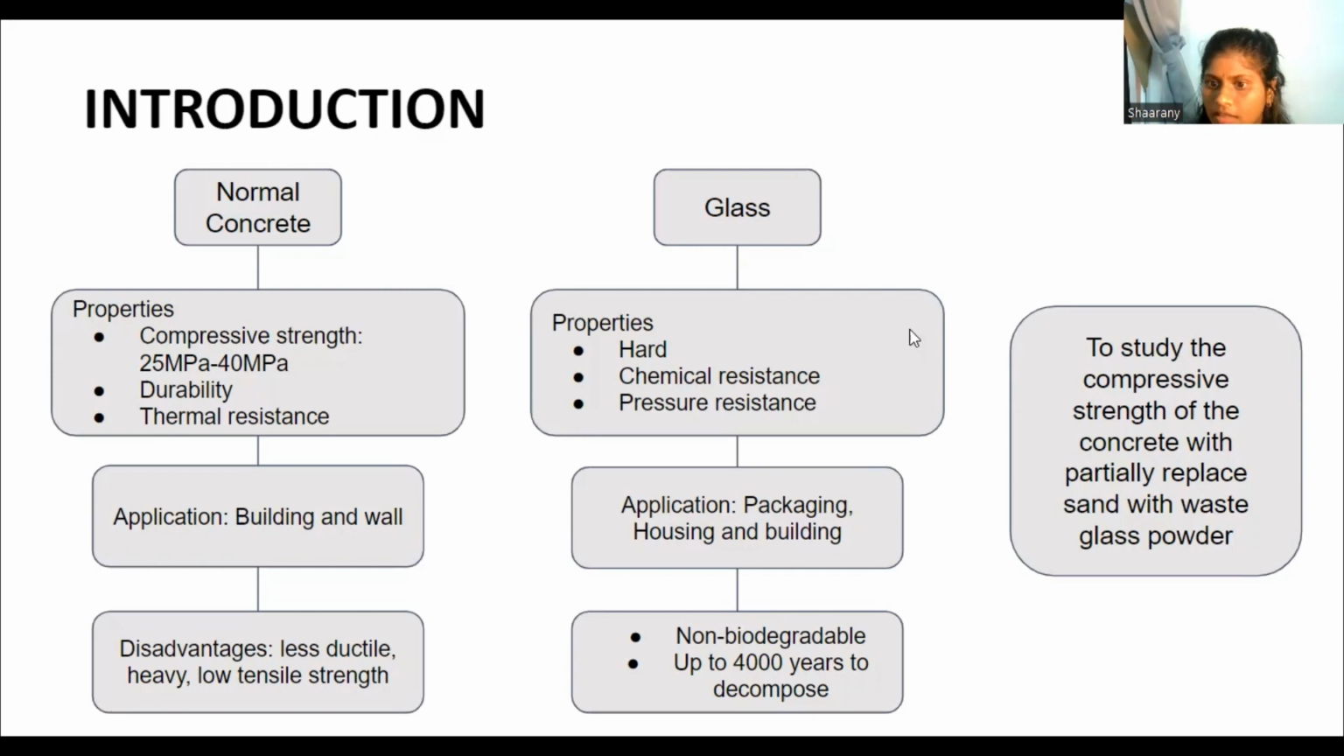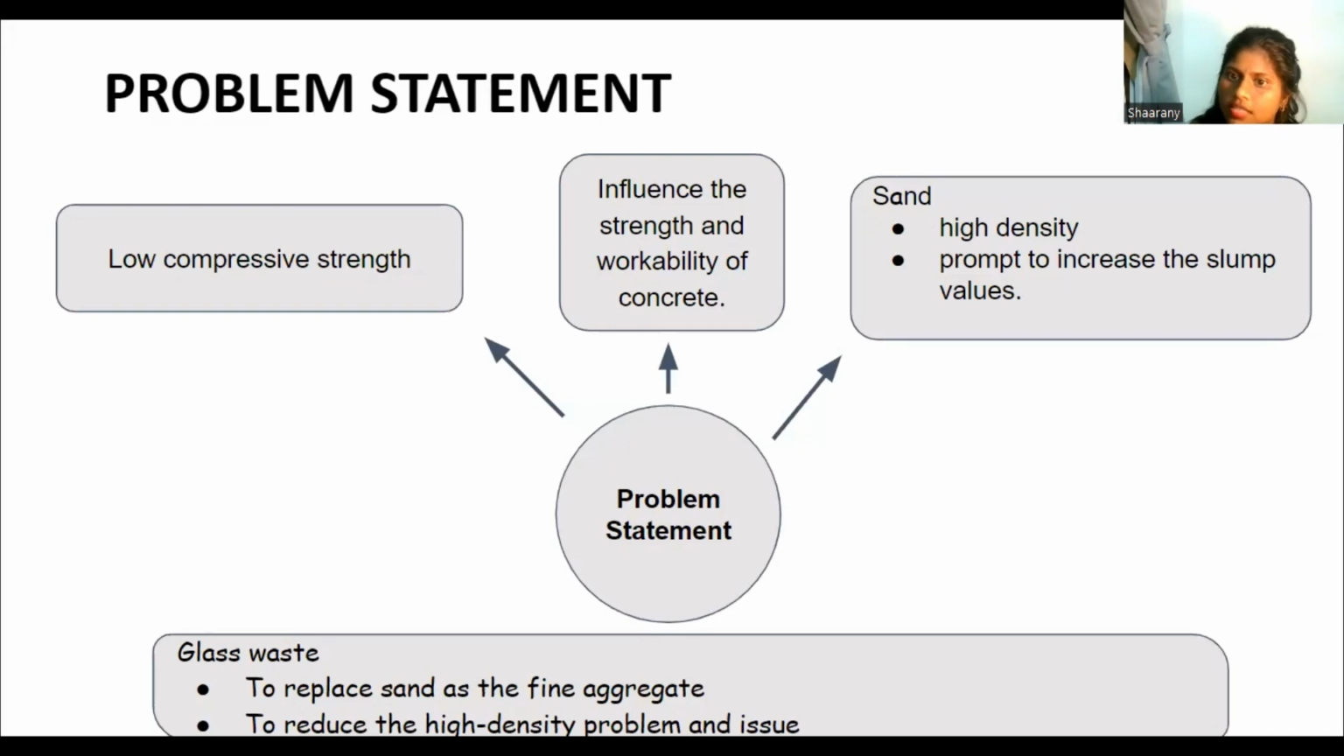For our research study, we study the compressive strength of concrete with sand partially replaced by waste glass powder. The problem statement is that sand influences the strength and workability of concrete. Sand has high density, which tends to increase the slump values, but it has low compressive strength. Not only that, we use glass waste to replace sand as the fine aggregate, and to reduce the high density problem.